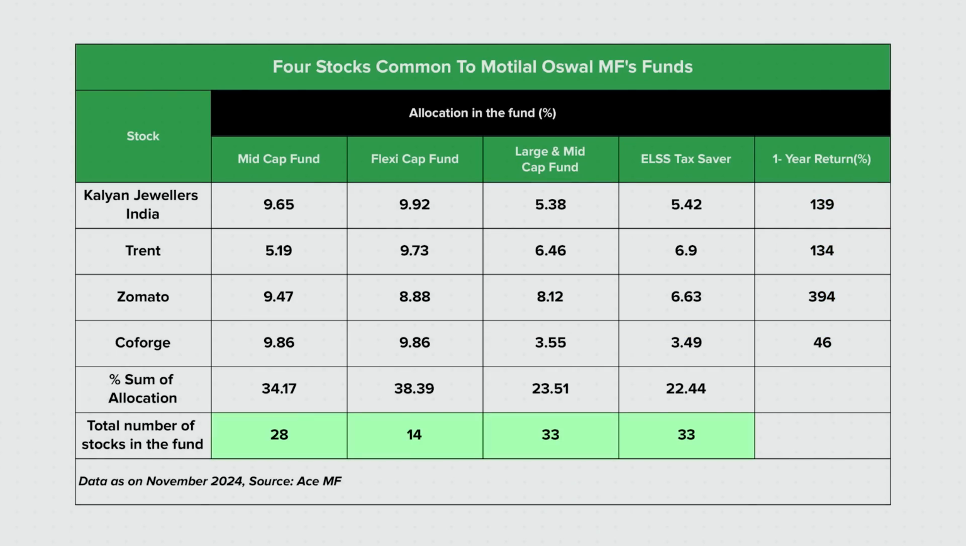Over the past year, these companies have delivered excellent returns, which have helped the schemes. For example, Zomato has delivered a return of 394%. Both Kalyan Jewellers and Trent have delivered over 130% returns. Now, ideally, if all 4 funds are topping the charts, the portfolio overlap should be higher.